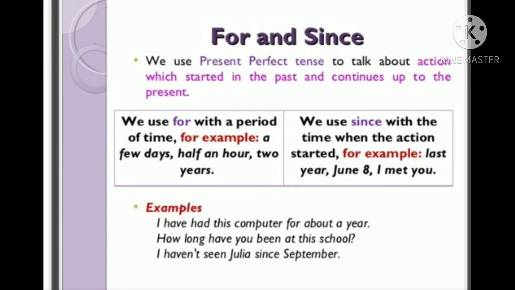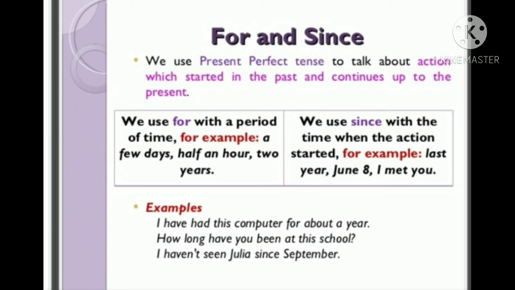Examples you can see: I have had this computer for about a year. There is no mention of how long exactly. How long have you been at this school? I haven't seen Julia since September. Since September is a definite point in time. So for a definite time we use since, and for will be used with a period of time. It is not clear how long, or the exact time is not given.